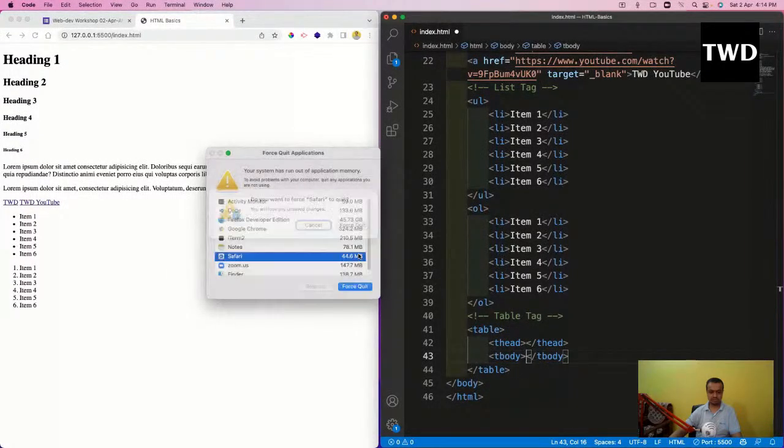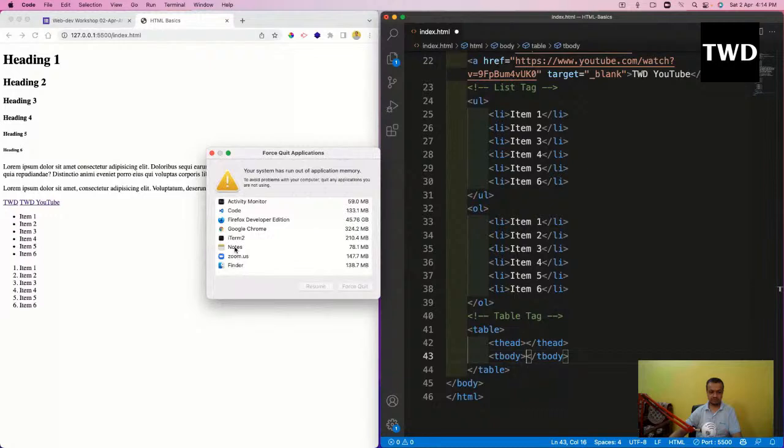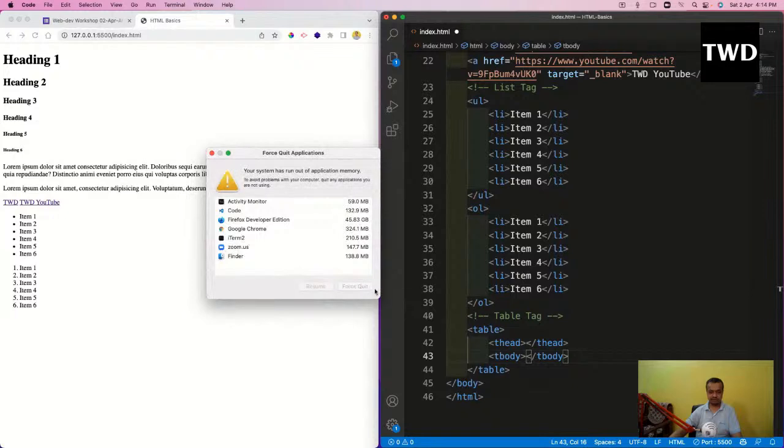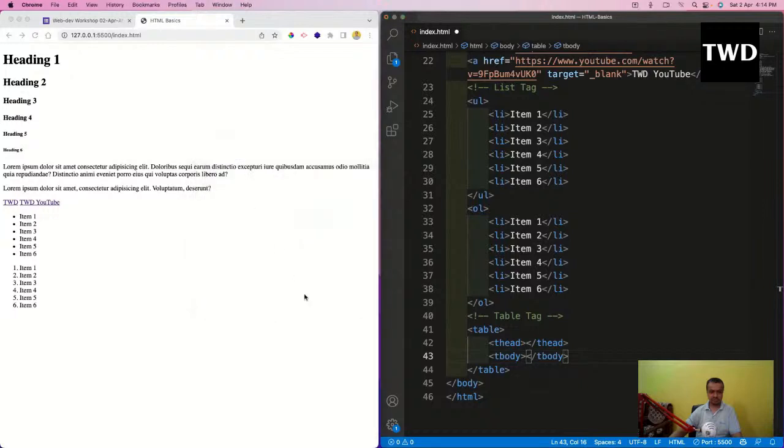So I have to change my system, I think. See, even with this M1 it is showing all these things. Zoom also, I'm not using, force quit. Streaming takes a lot of things.